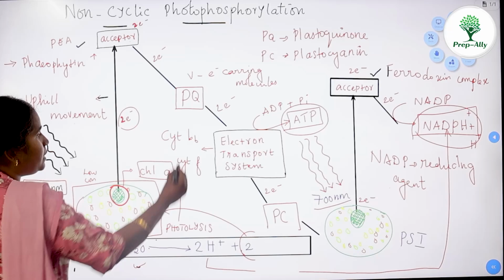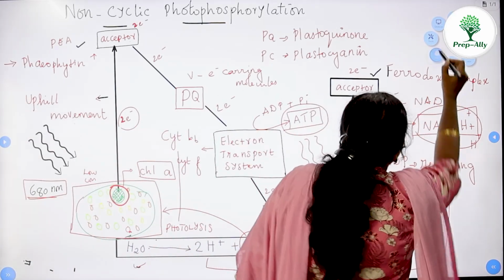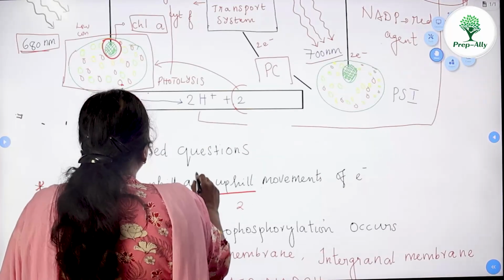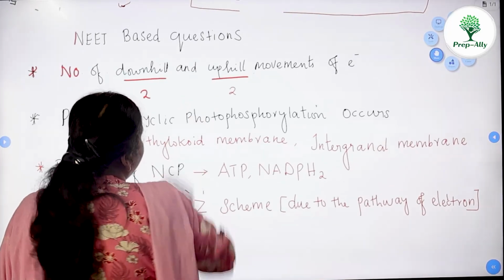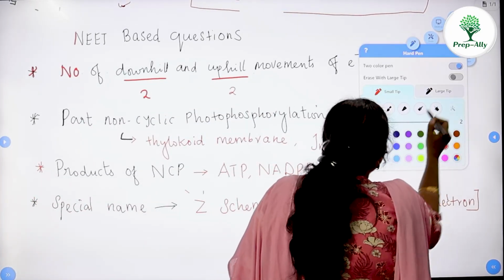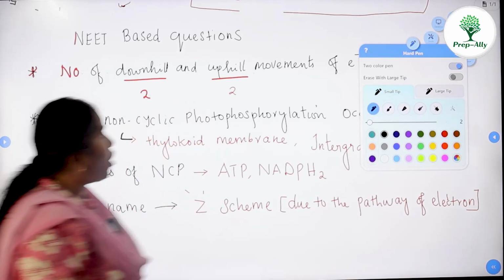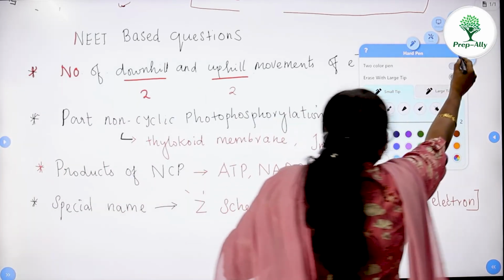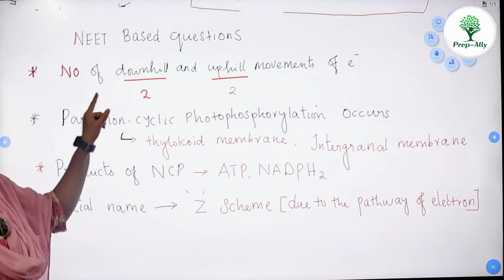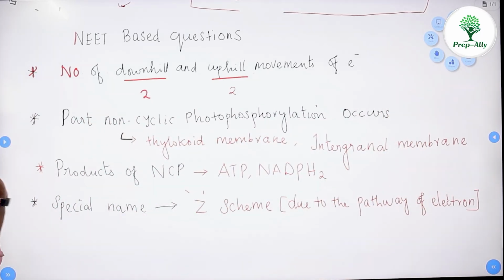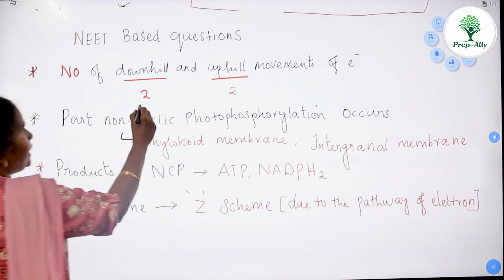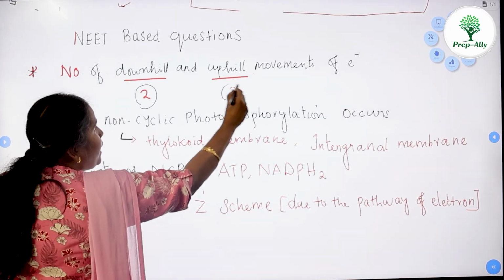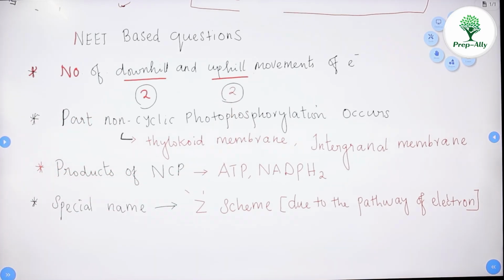Let's discuss a few important points regarding the NEET examination. Previous year NEET questions and important points, golden points of your NEET examination from this concept. The number of downhill and uphill movements of electrons during non-cyclic photophosphorylation was an important question asked in previous year NEET questions. So there are 2 downhill movements and 2 uphill movements which happen during non-cyclic photophosphorylation.